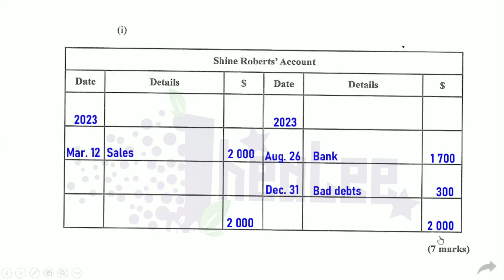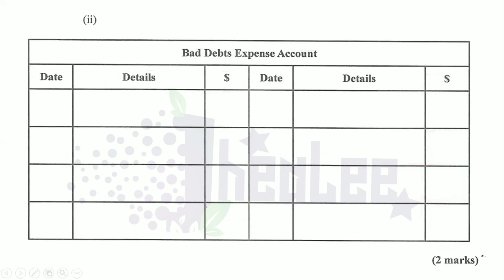We're going to complete the double entry in the bad debt account. From Shine Roberts account, which is a trade receivable, the business, which is Bookkeeper, has written off $300 as bad debt. That is what we are going to record in the bad debt expense account. Let's make the entry in the bad debt expense account. So we are going to be debiting the bad debt expense, and that is 2023, December 31st, or details is the other item affected.